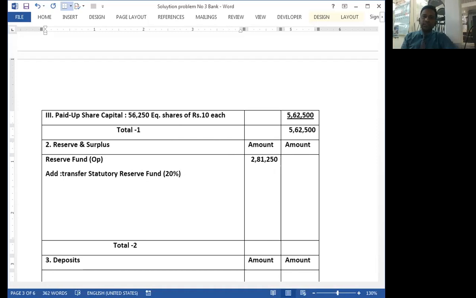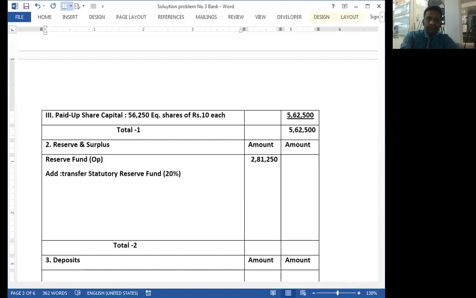20%. This percentage, keep in mind, if your annual exam or any exam regarding annual assessment is based on multiple choice questions, then this question should be asked in the examination. What percentage of reserve fund is kept aside by the banking company? Okay, banking company. So the answer is 20%.